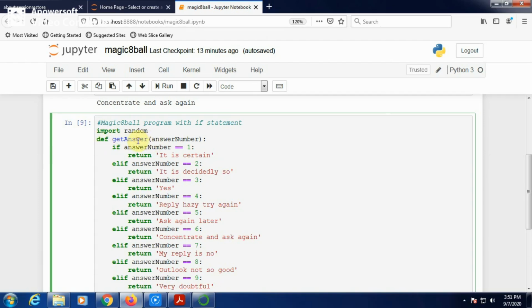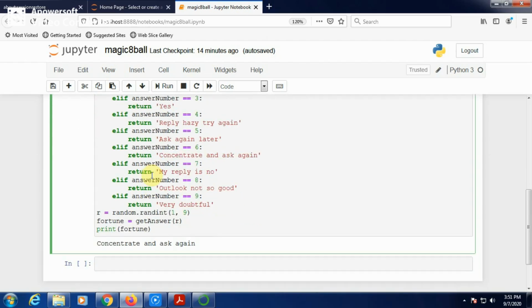Get answer is a method with the argument answer number. Colon indicates the beginning of the body of the get answer method. Define is a keyword to define the method. Inside this get answer method there are many if else statements. Answer number is the number generated by the random.randint function.